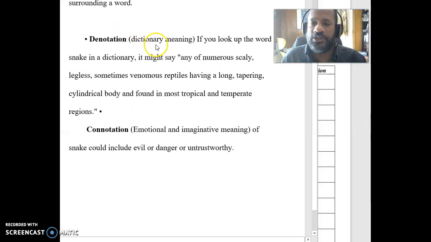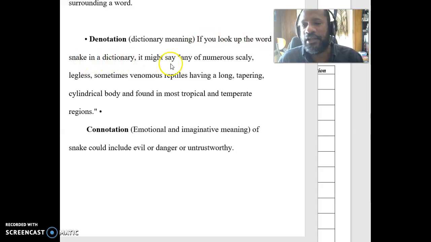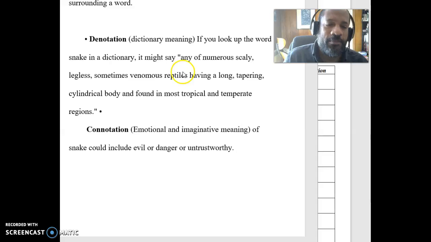So denotation, which is the dictionary meaning: if you look up the word snake in the dictionary, it might say any of numerous scaly, legless, sometimes venomous reptiles, having a long tapering cylindrical body and found in most tropical and temperate regions. That's what a snake is, right? If you're coming from another planet and you have heard about these things called snakes, what is it you're looking for? Well, it is a scaly, legless, sometimes venomous reptile. Okay, that's what a snake is. And so if you want to find one, that's what you're looking for.